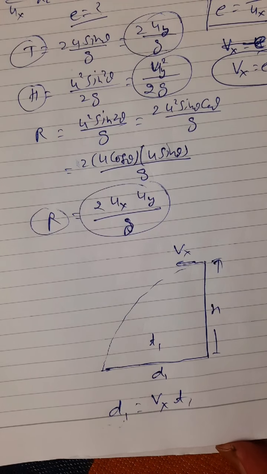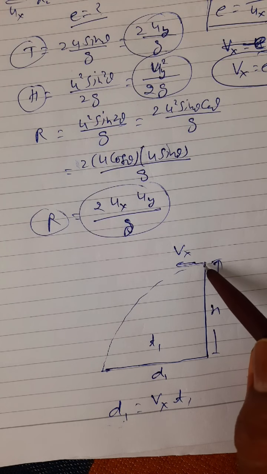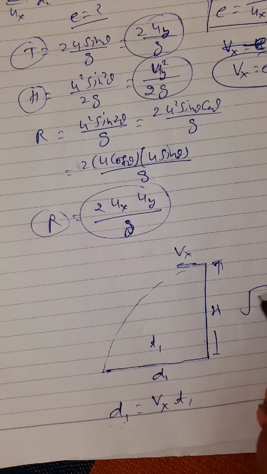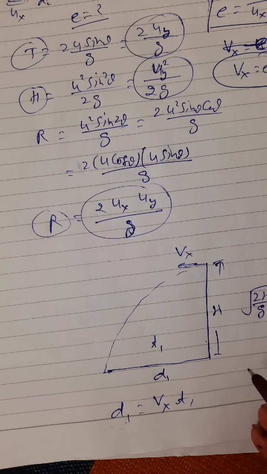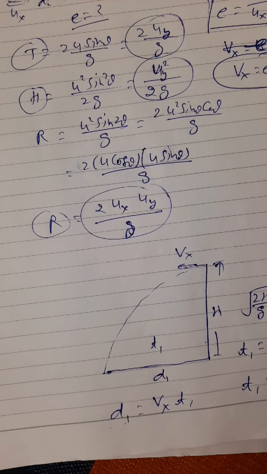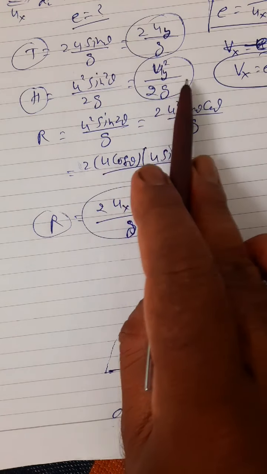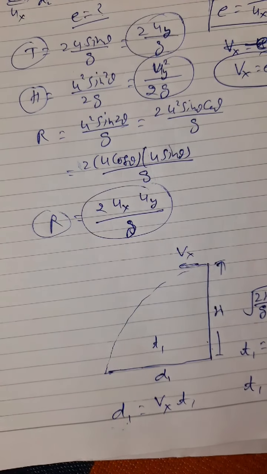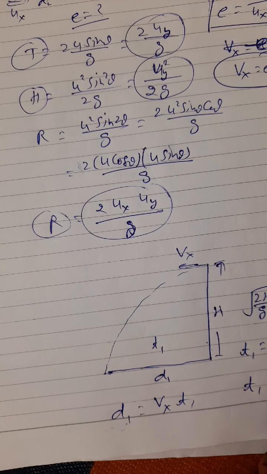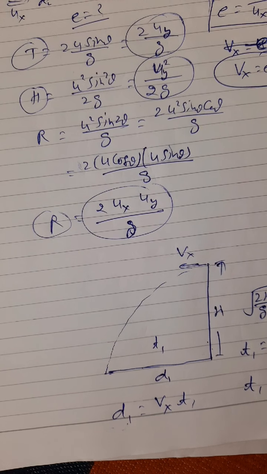Now look, wonderful thing about t1. As in a horizontal projectile, the time taken is root of 2h upon g. So here t1 is also root 2h upon g. Now what was h here? uy square by 2g. So t1 is root of 2 by g times uy square upon 2g.